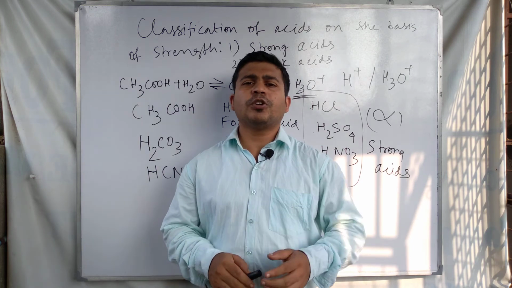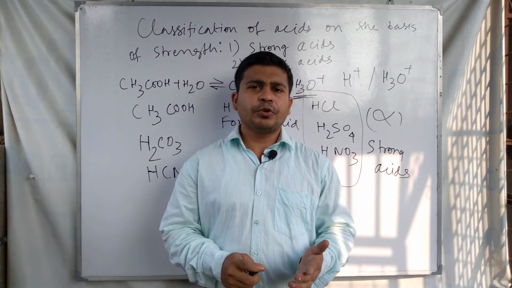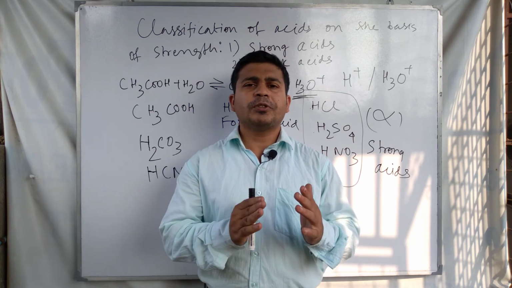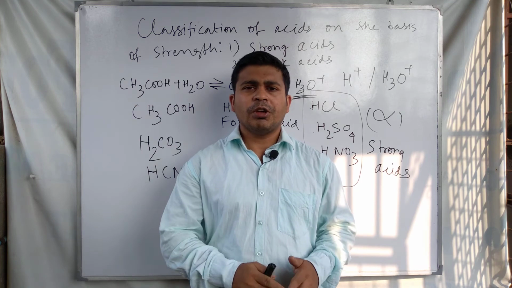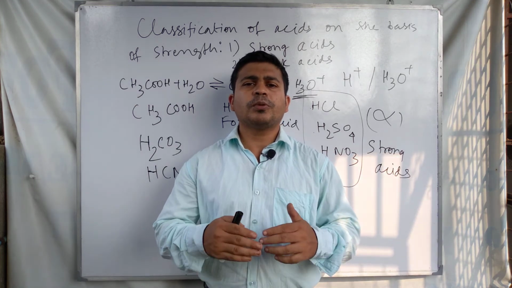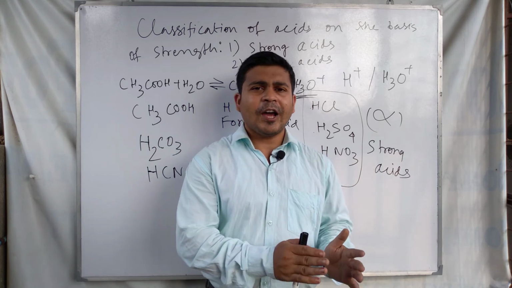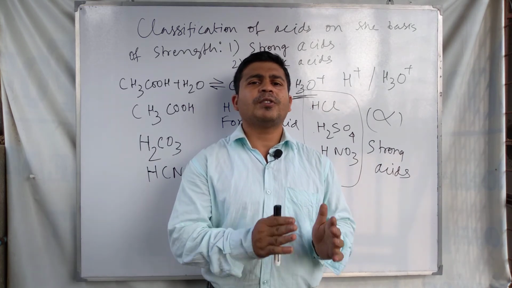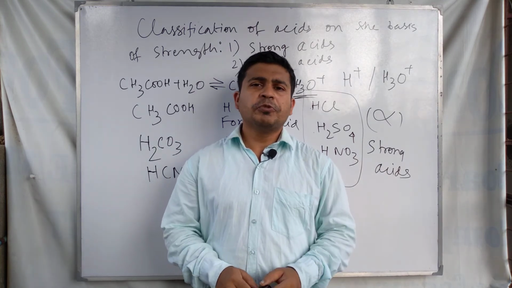Because of their low degree of dissociation, only a few molecules of the weak acids are ionized, and most of the weak acid molecules remain unionized in the aqueous solution.